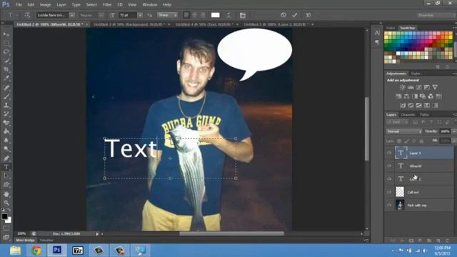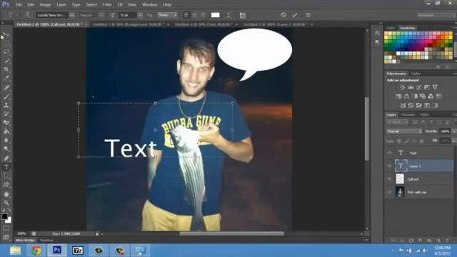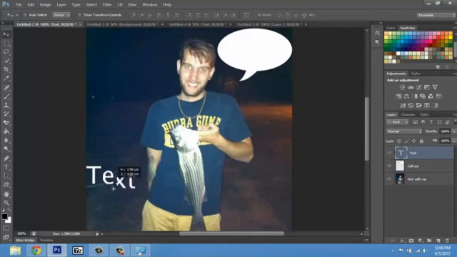So there, now I have some text, and I'm going to delete these layers out. And now I can click and move my text, as long as it's selected. Make sure your text is always selected here, because I cannot manipulate any of these other layers unless they're selected.